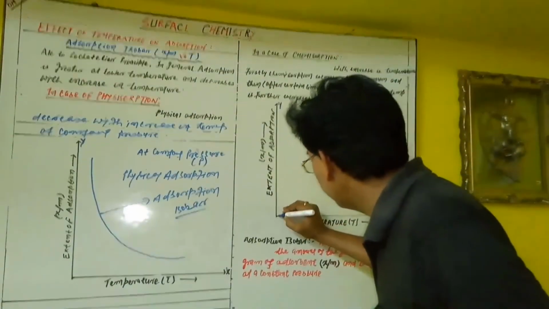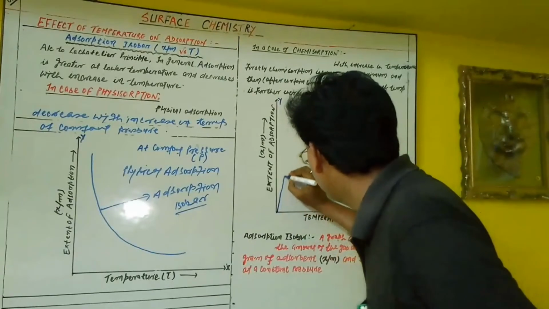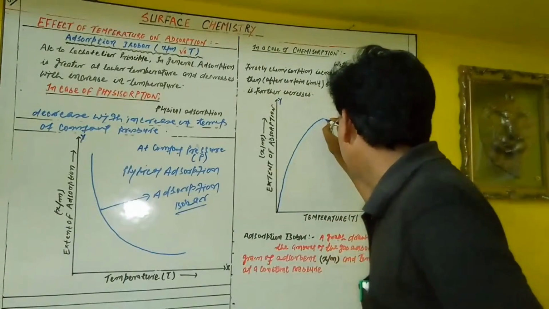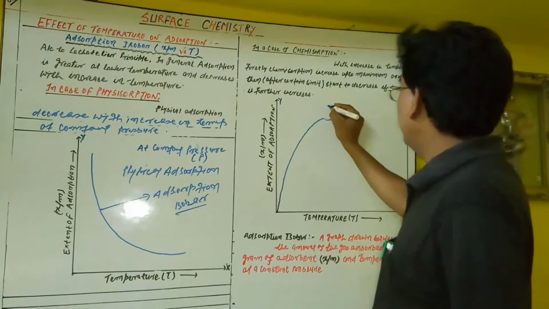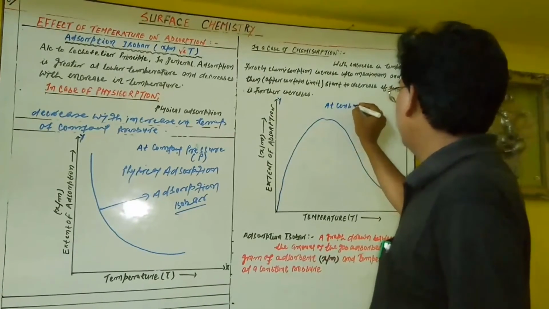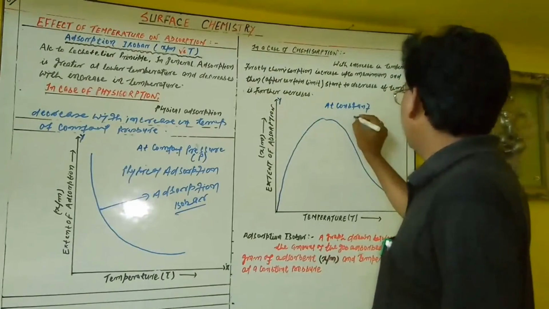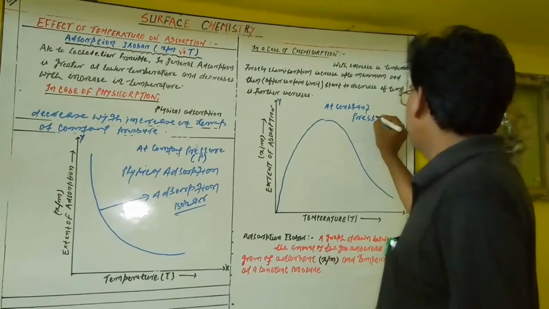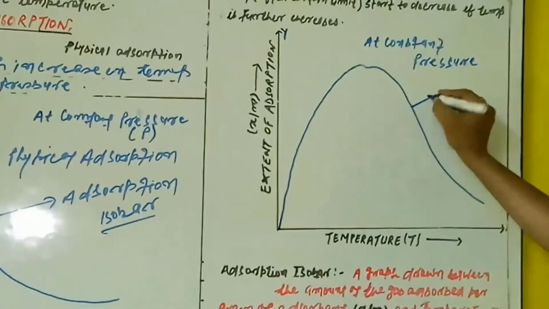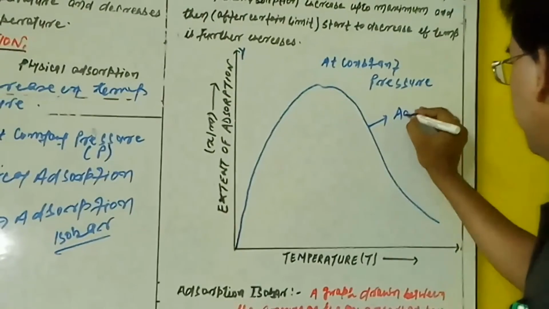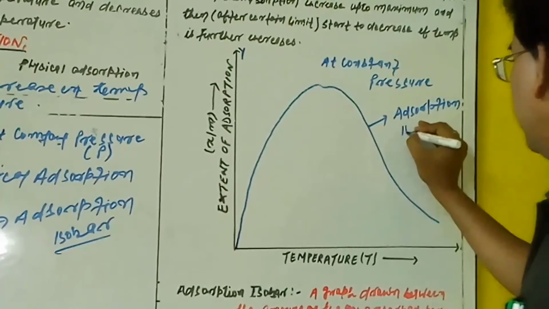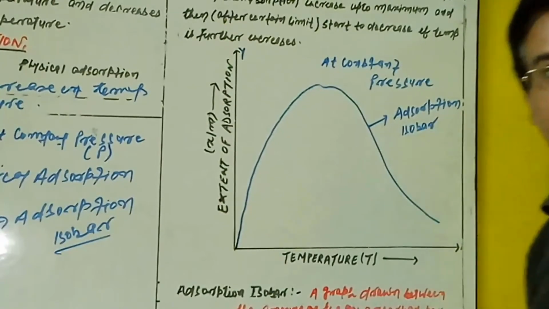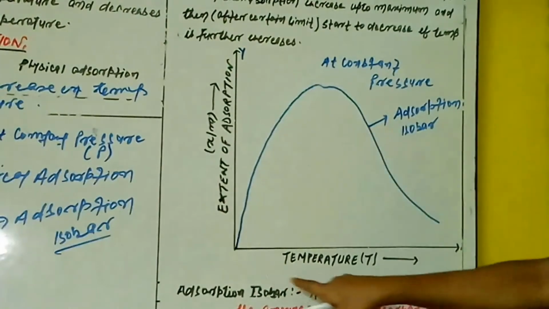You see here, pressure is also constant. At a constant pressure, the curve is actually given the name adsorption isobar. So from the figure it is clear that with increase in temperature,